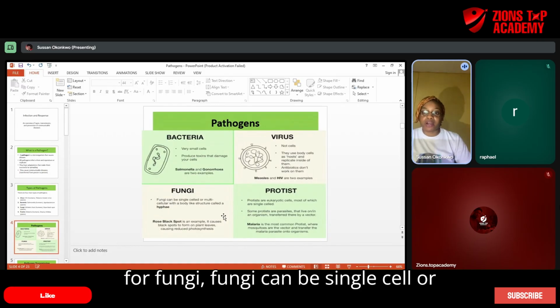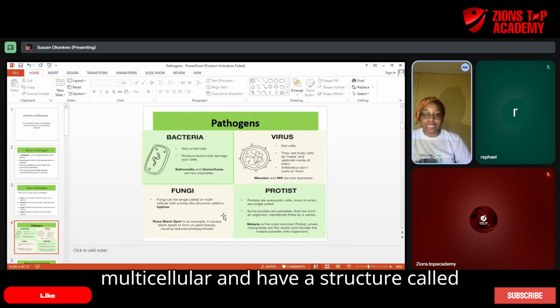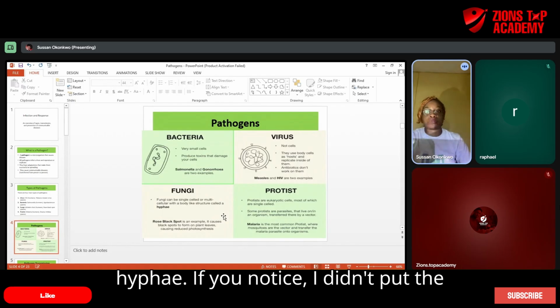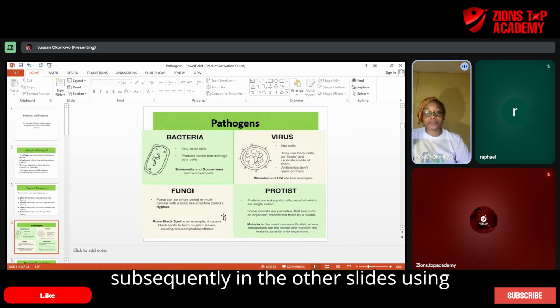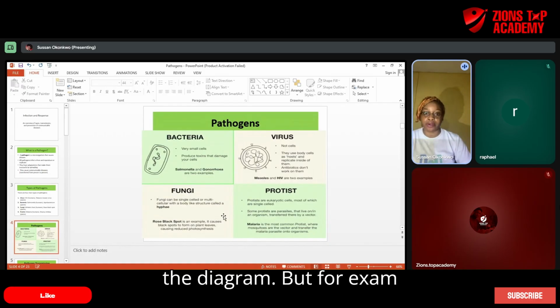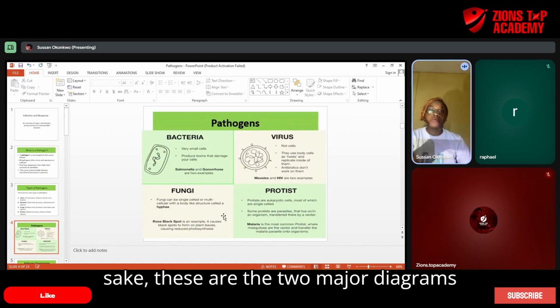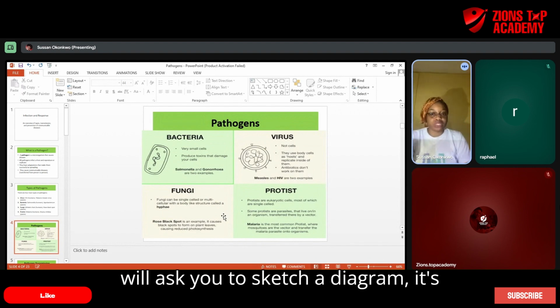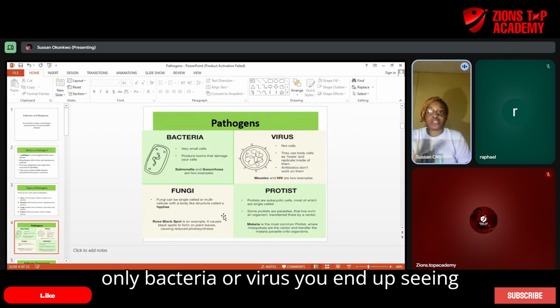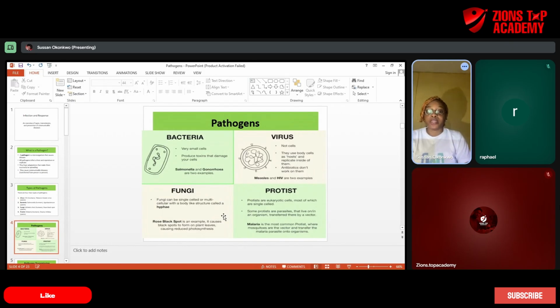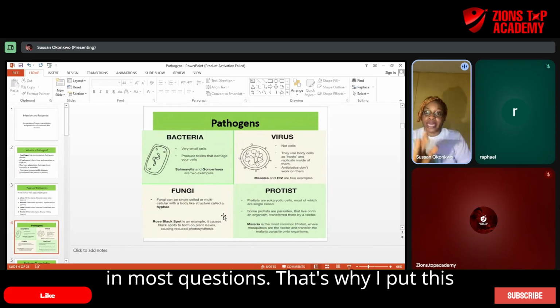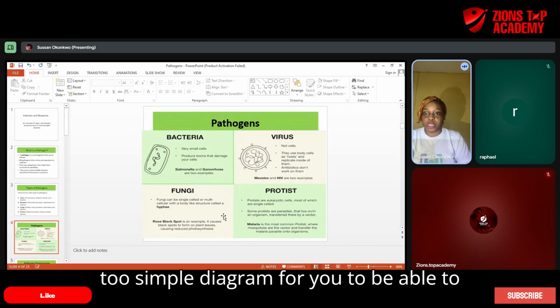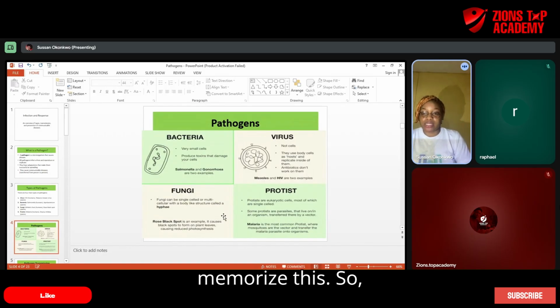Now fungi can be single-celled or multicellular, and they have a structure called hyphae. If you notice, I didn't put the diagram for both of them, but subsequently in the other slides you see the diagram. But for exam's sake, these are the two major diagrams needed for your level. If they ask you to sketch a diagram, it is only bacteria or virus you end up seeing in most questions. That's why I put these two simple diagrams for you to memorize.